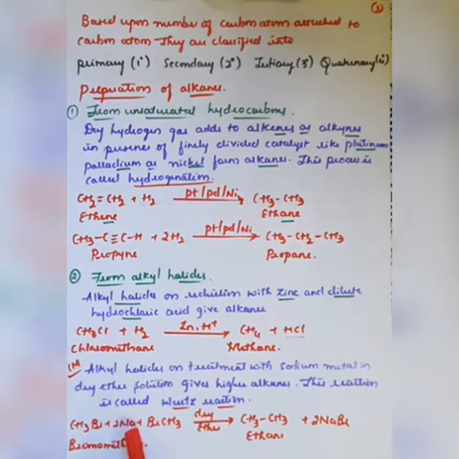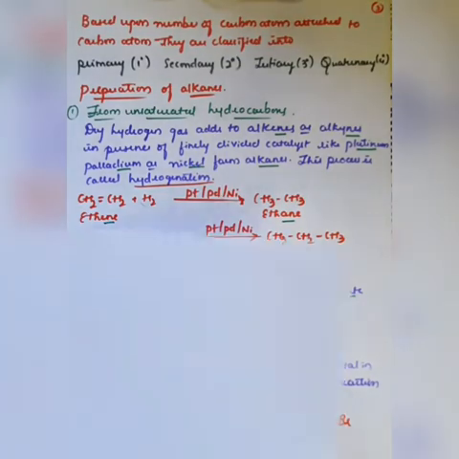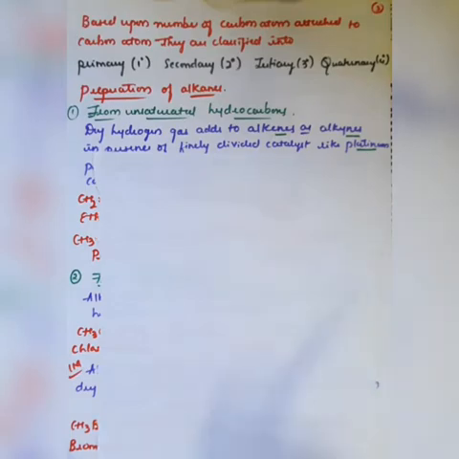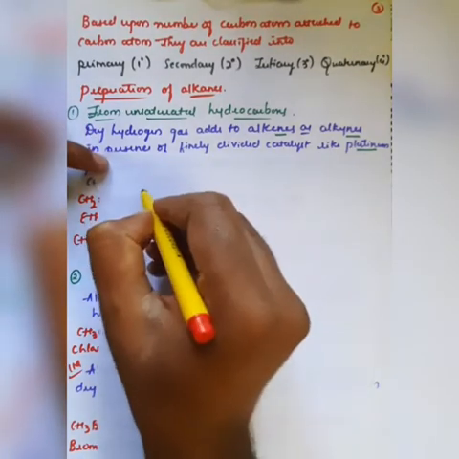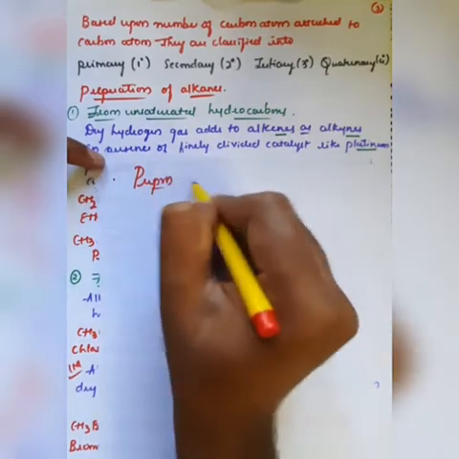Further, this sodium can react with this bromine and it is converted into sodium bromide. It is generally converted into sodium bromide, right? So we'll see all the examples here. Now we'll go for the preparation of alkanes.